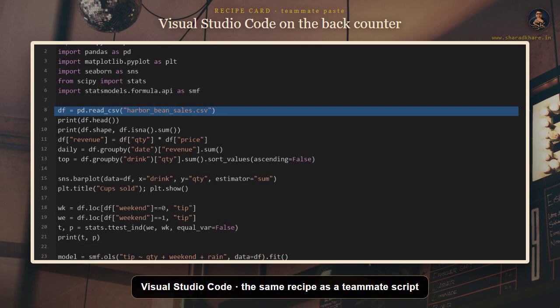Here is the same Harbor Bean recipe as a script your teammate can paste. Imports first, load second, inspect third, then revenue, groupby, a Seaborn chart, and a t-test. Notice we never jump to a model before we have looked at the head. That order is the lesson. Save the script, pin the CSV next to it, and you can rerun Monday's numbers without hunting tabs.